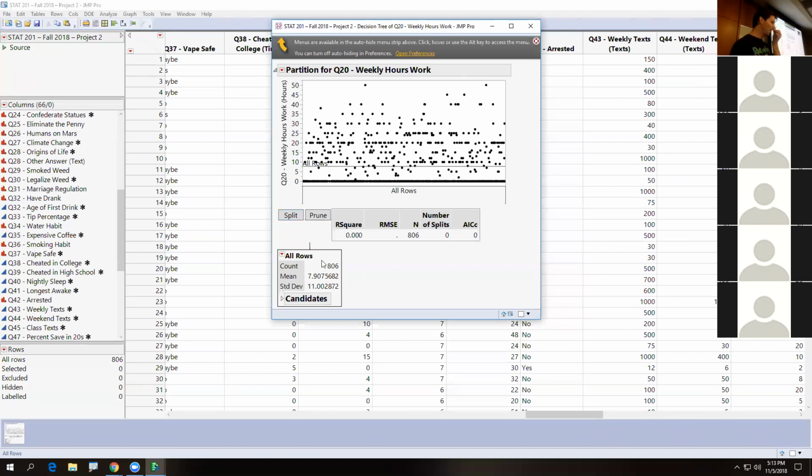If you notice here, let's analyze what this means from the start. The average for everyone who answered this survey is 7.9 hours. Do you guys see that? That's what it means there when it says mean, and how many people total do we have? 806, with a standard deviation of 11.002. So that's what all of this information means right here, and then we hit split.